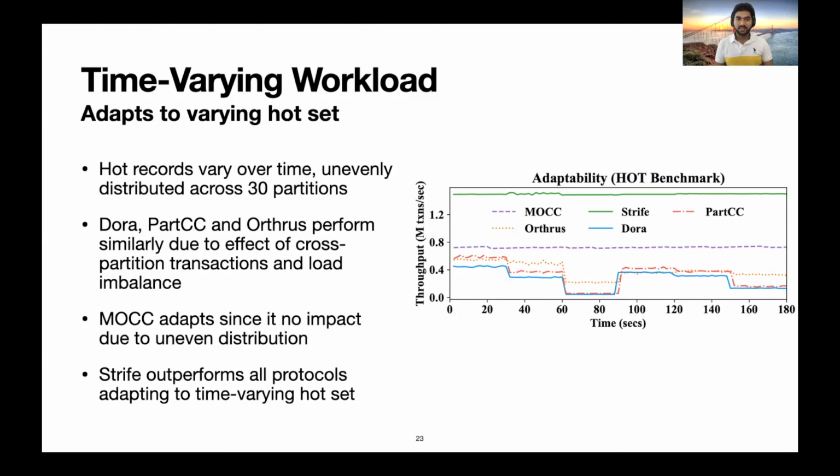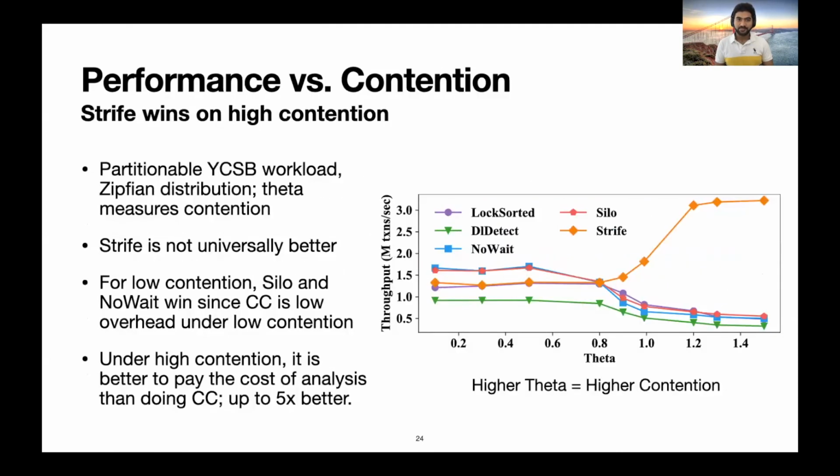As we can see, Strife and MOCC are resilient to such a time-varying workload, with Strife almost 2x better than MOCC. DORA, PartCC, and Orthrus suffer greatly due to cross-partition transactions, and their performance also varies depending on how the hot items are distributed. Overall, Strife outperforms all protocols, adapting very well to the time-varying hot set.